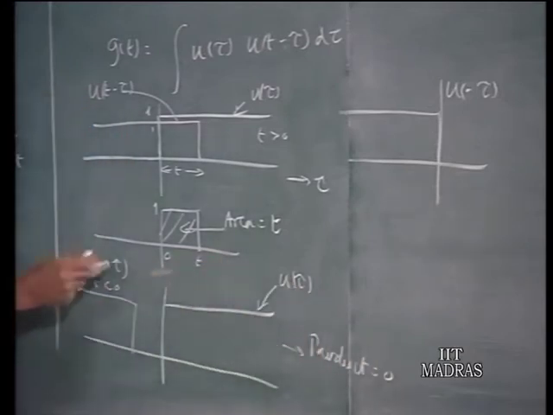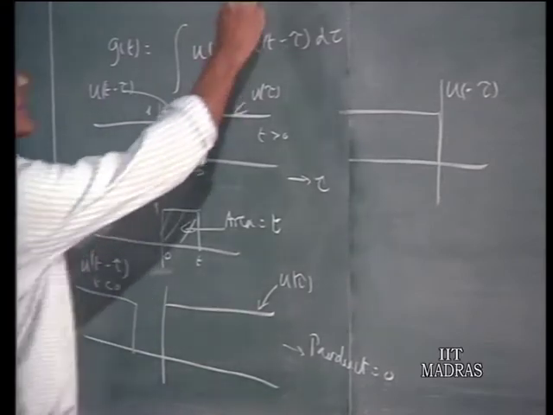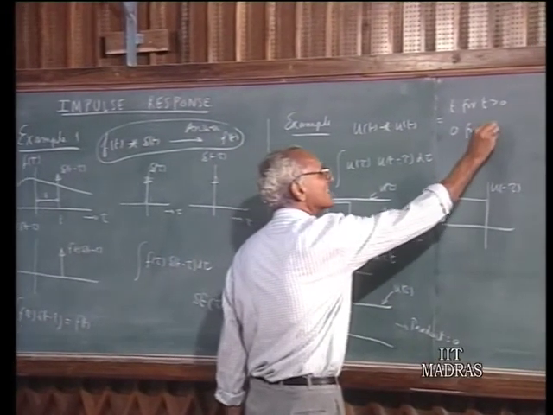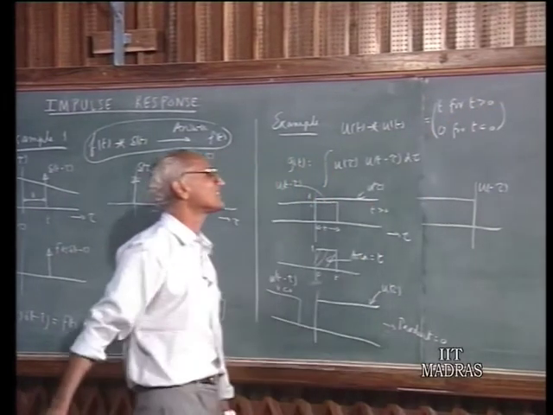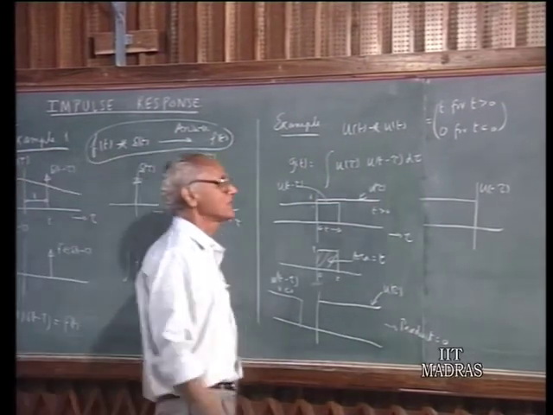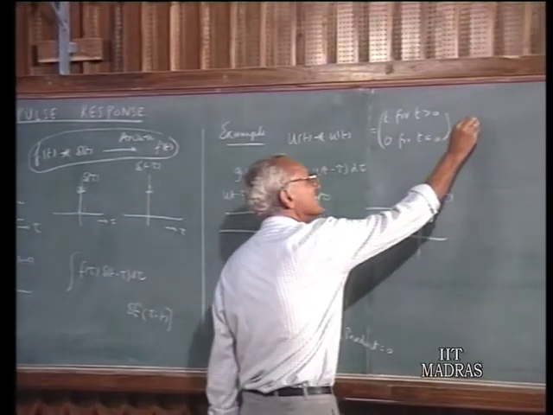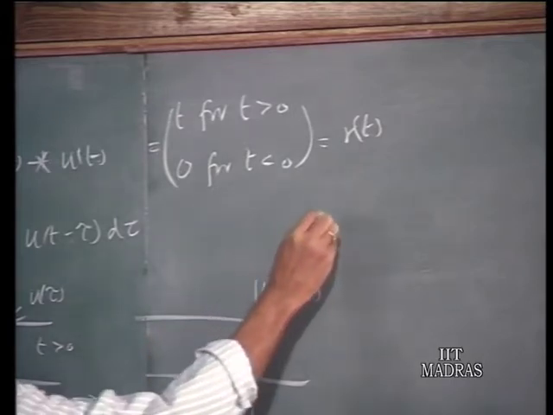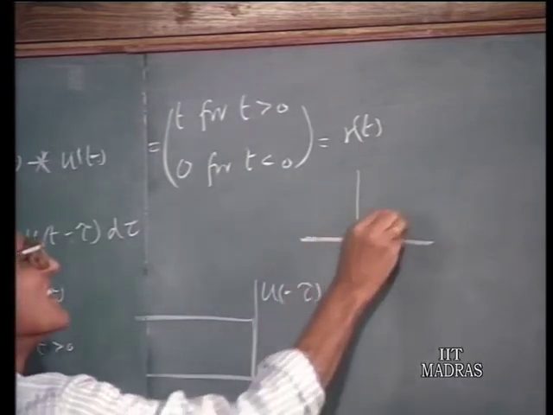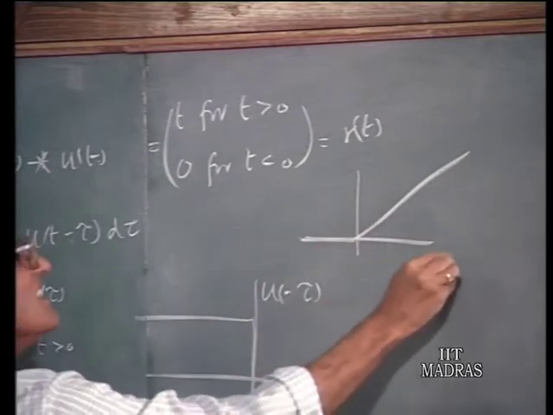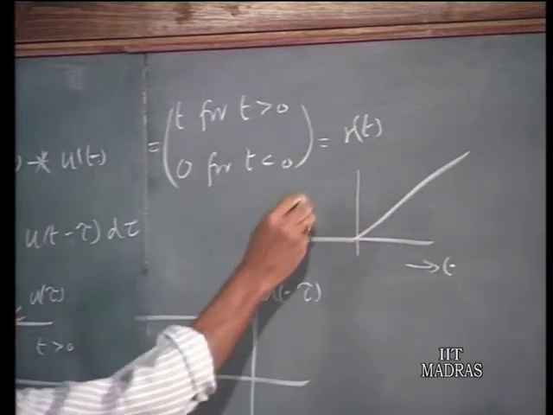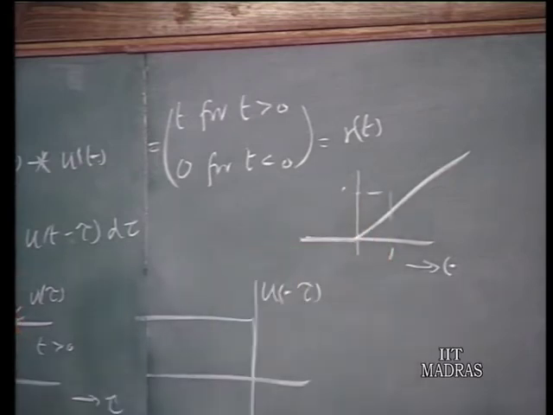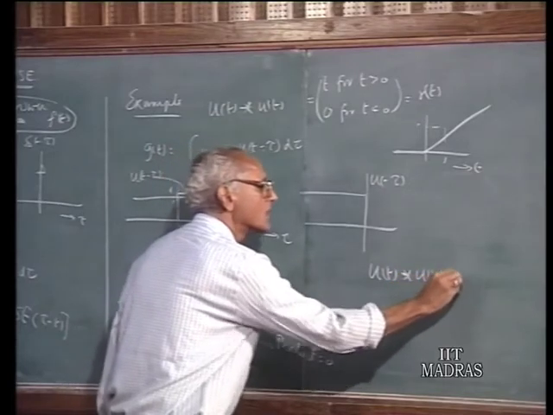The product of u(tau) times u(t minus tau) is going to be 0 identically, therefore the area is going to be 0, therefore the convolution product is 0 for t less than 0. So the product is described by r(t), that is a ramp function. That means u(t) star u(t) will be like this. If it is 1, this is 1. So the conclusion is u(t) convolved with u(t) equals r(t).